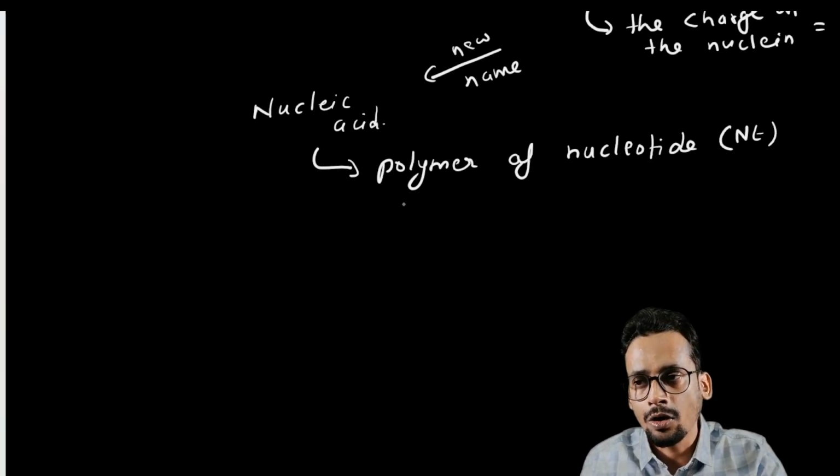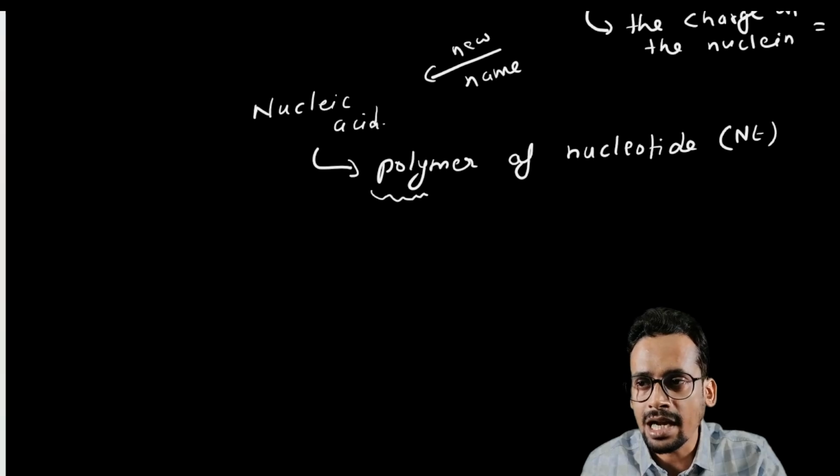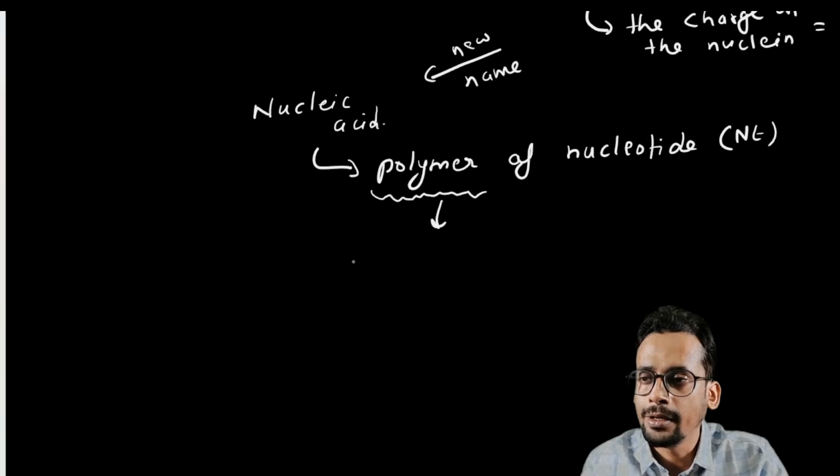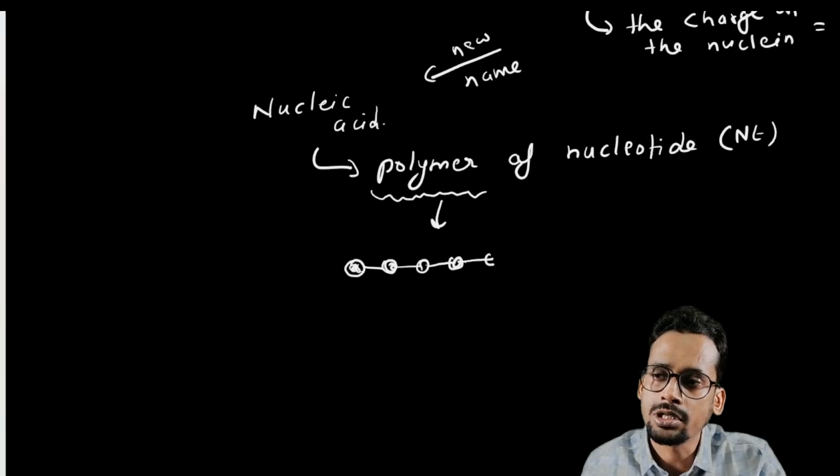Let us understand the meaning of polymer first. A polymer is nothing but a long chain comprising very small units. Suppose this is a long chain of beads.